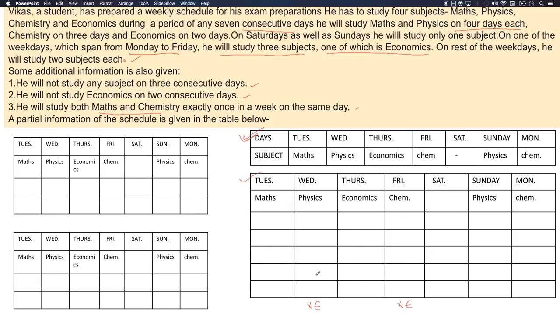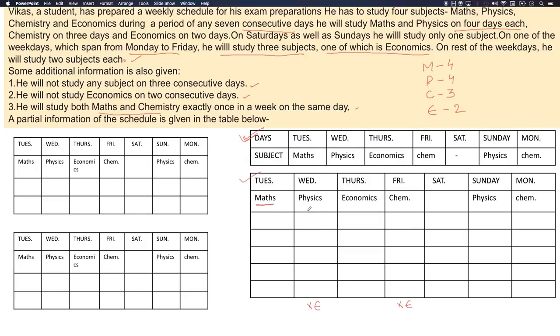Now before noting this down, let's see how many days he has to study each subject. So maths would be studied 4 days, physics would be studied 4 days, chemistry on 3 days, economics on 2 days. Fine. Now we can see from the table that we have just one place filled for maths. We have 3 places left for maths in the remaining 6 days. Let's try to arrange 3 maths in the remaining 6 days with the constraints that we have.